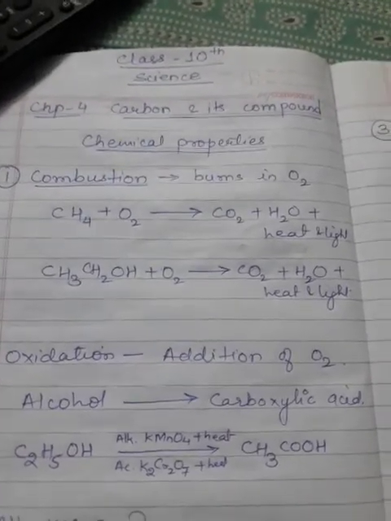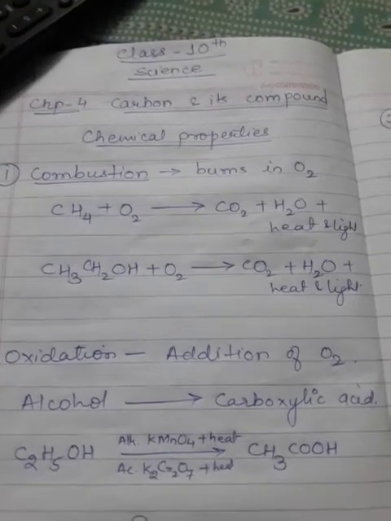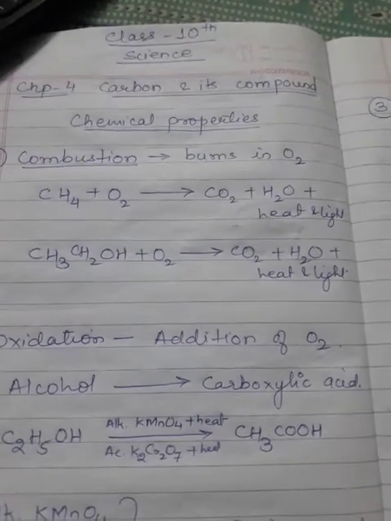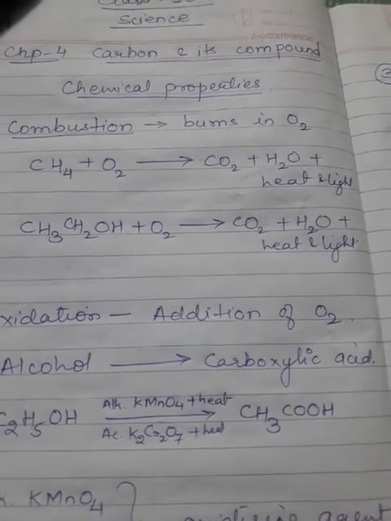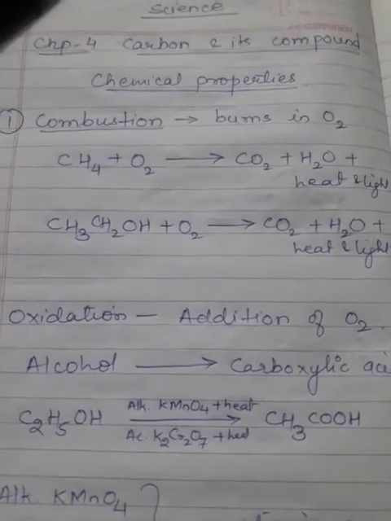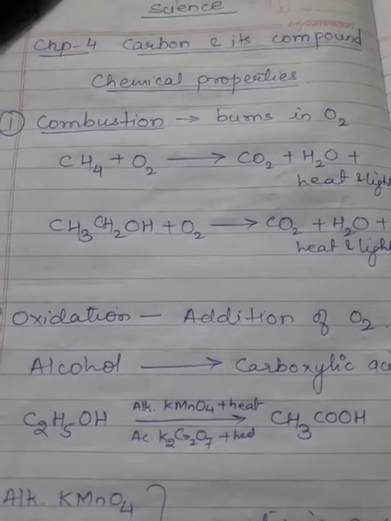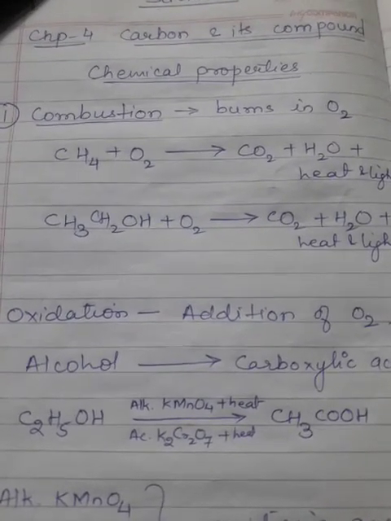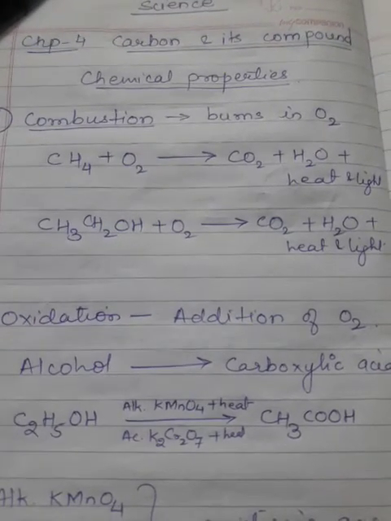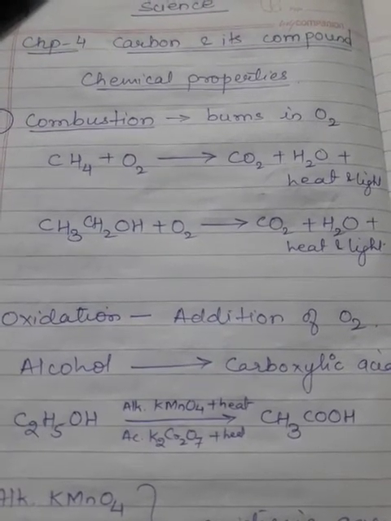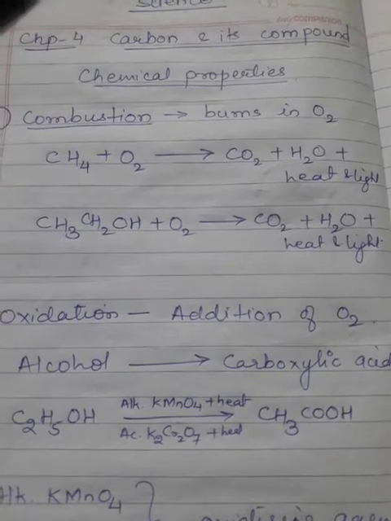Ethanol, when reacts with oxygen, it will also give you carbon dioxide, water, and heat and light. Now, this is a common concept that whenever a hydrocarbon, whether it is attached with functional group or it is solely taken, it will always give you carbon dioxide, water, and heat and light will be emitted out.